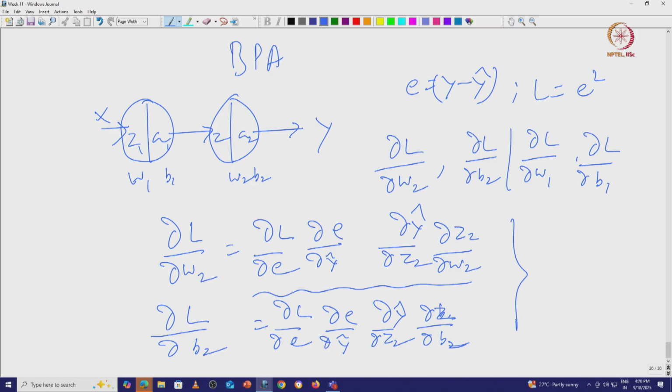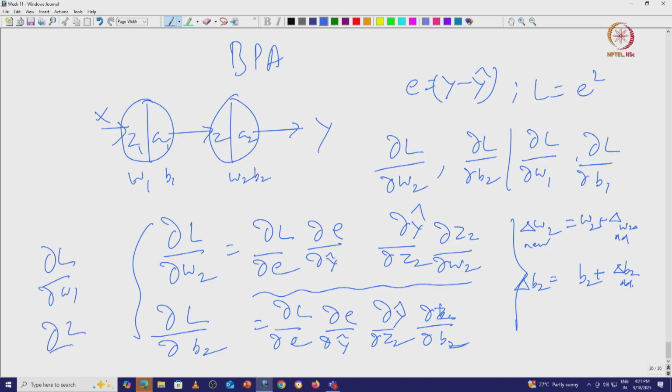And based on this, the updated W2 is the original W2 plus delta W2. Similarly, the updated B2 is the original B2 plus delta B2. So, you do the same for delta L by delta W1, delta L by delta B1.